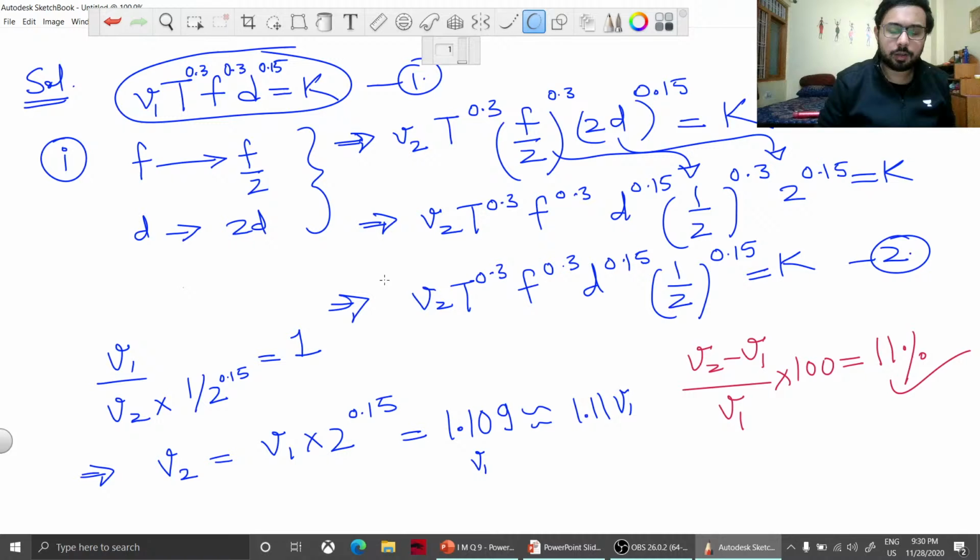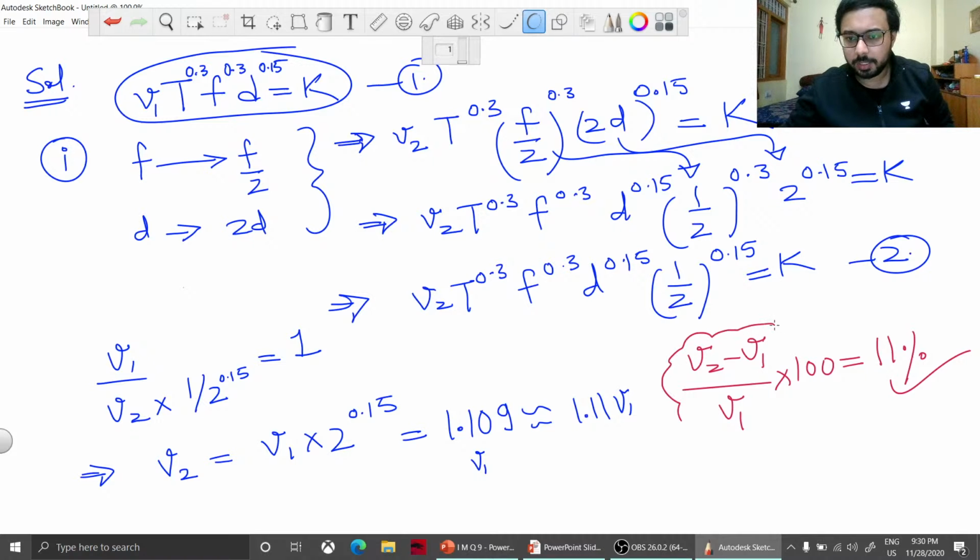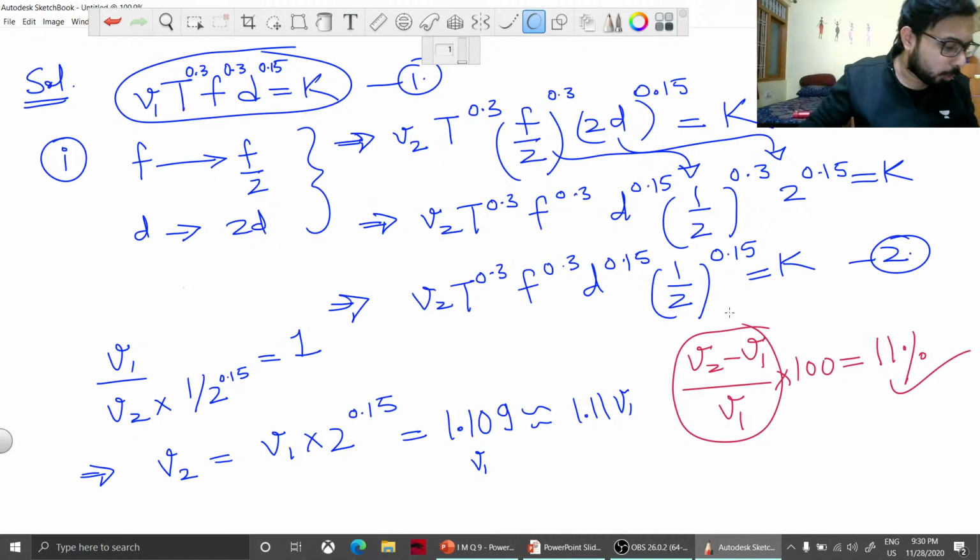We are not asked about the value of V2, we are just being asked about the percentage change. And always remember, percentage change is calculated by V2 minus V1 divided by V1. I would now like to know what is the reason for the wrong answer, Benny? 17%. Yes, that is the new method, because in this method you can see you are doing less calculation, less potential for you to make mistakes. And again, this is a smarter approach, I think.